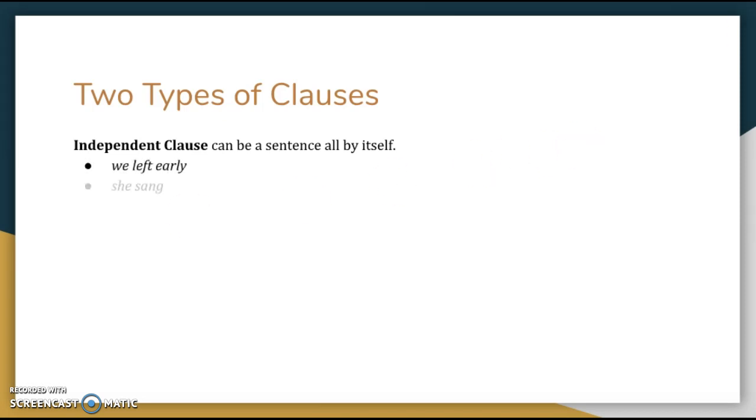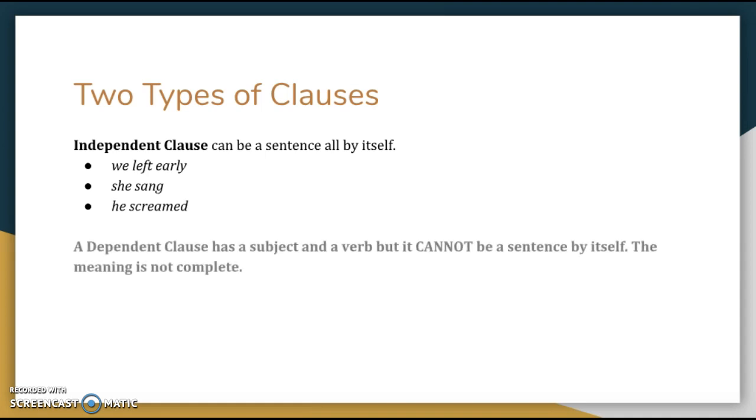We left early. She sang. He screamed. All of these could be sentences by themselves. And we learned about how these make simple sentences or compound sentences when you put them together. Now for complex sentences, we need another kind of clause, which is a dependent clause.